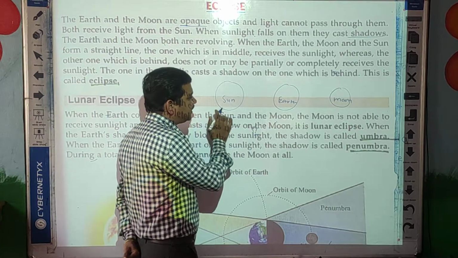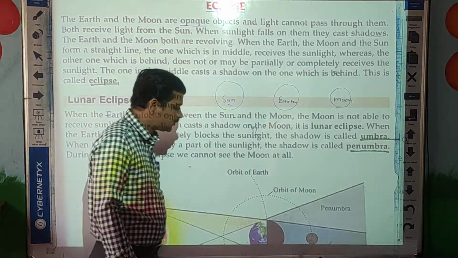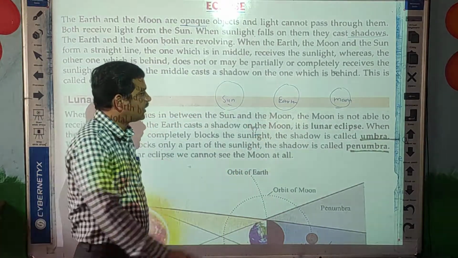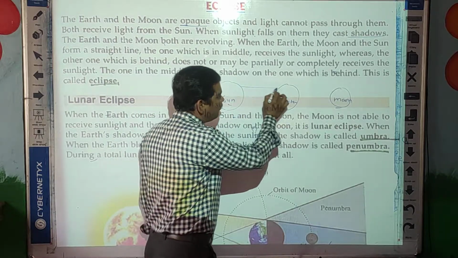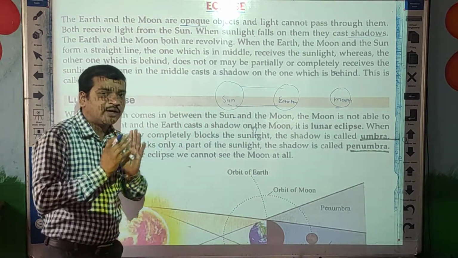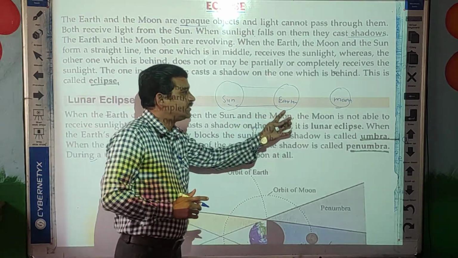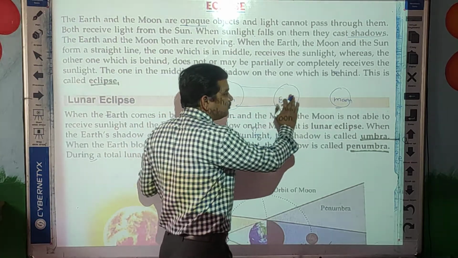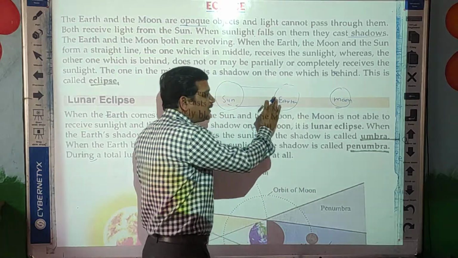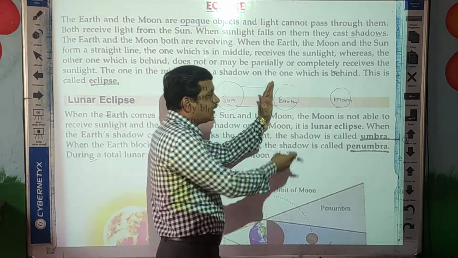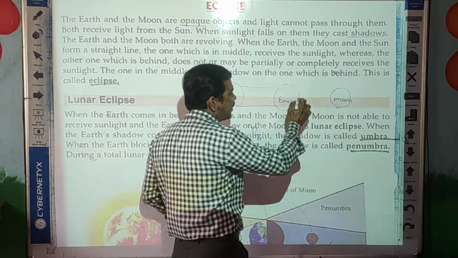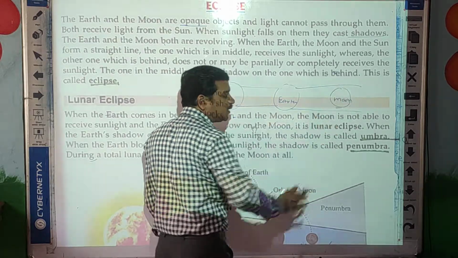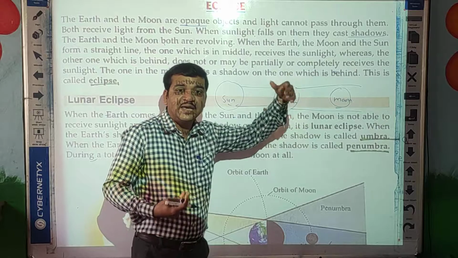Now see here, this is the sun. Now between the sun and moon, okay. Now see students, between the sun and moon there is an earth. So whatever sunlight is there, that sunlight falls on the earth. And already we learned that the earth is an opaque object. So this earth will not pass the light of the sun behind it. So whatever light is there, that light stops here only, and earth forms a shadow, and that black shadow forms on the moon, and that is why moon is invisible.